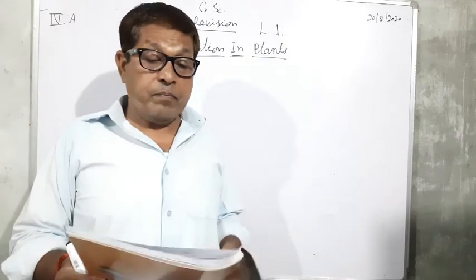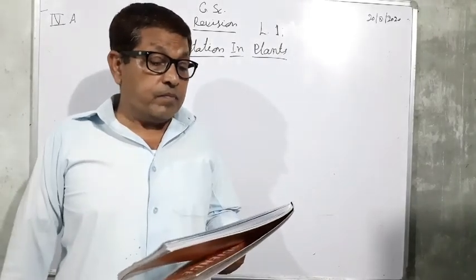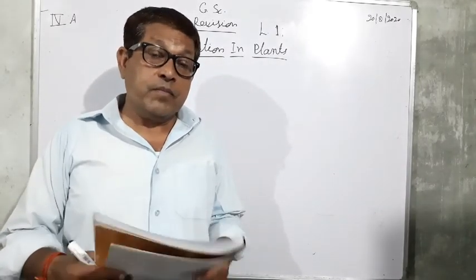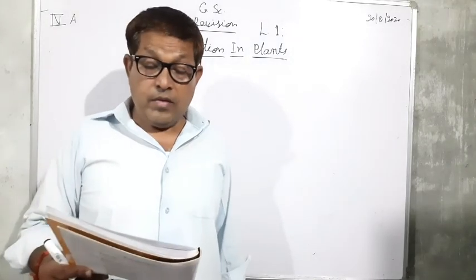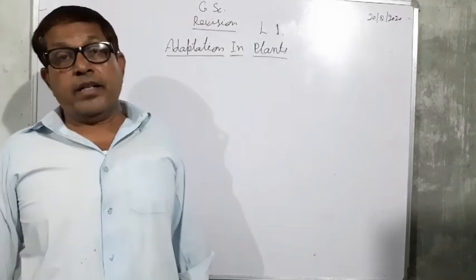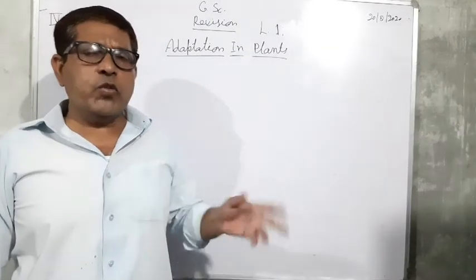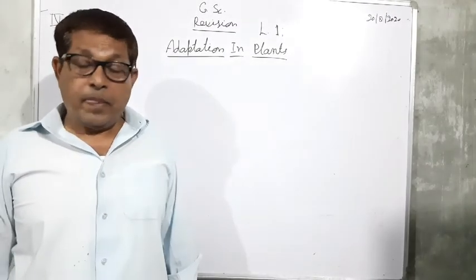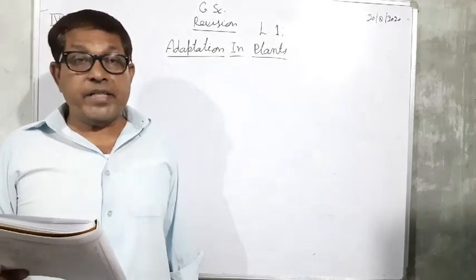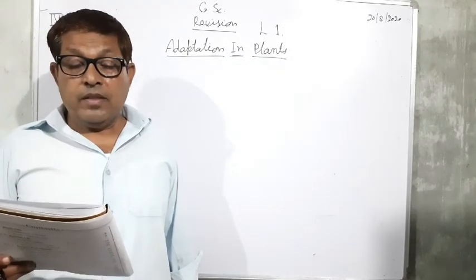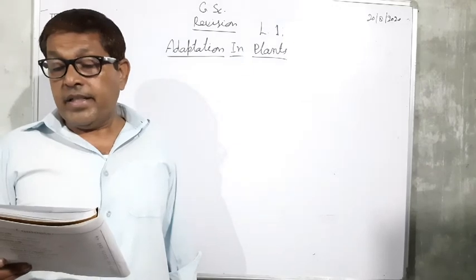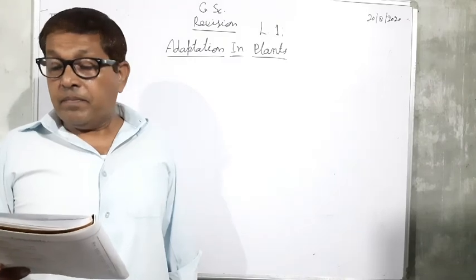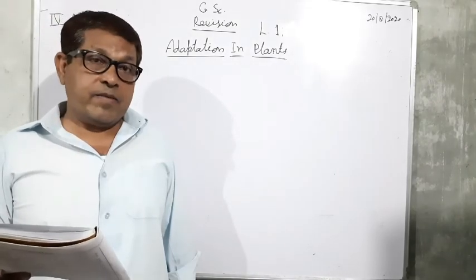Now see the first, as we have studied last time, plants grow everywhere on earth. Plants almost grow everywhere on the earth. Plants have adaptations to help them to survive in different areas.